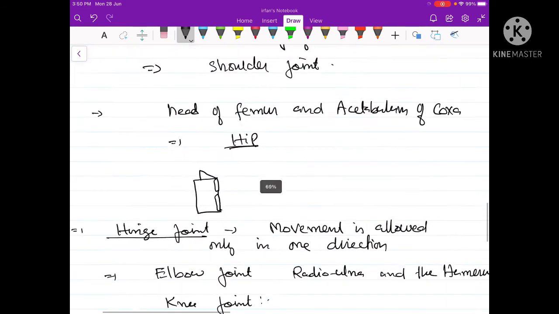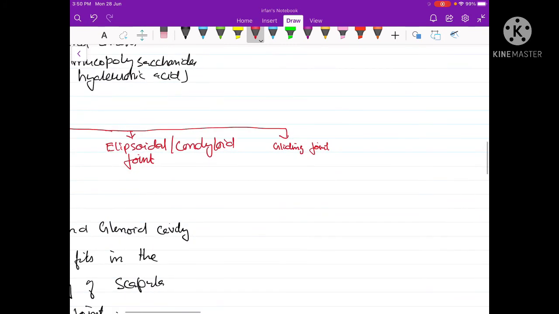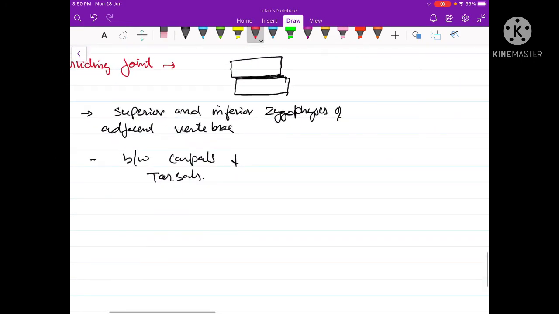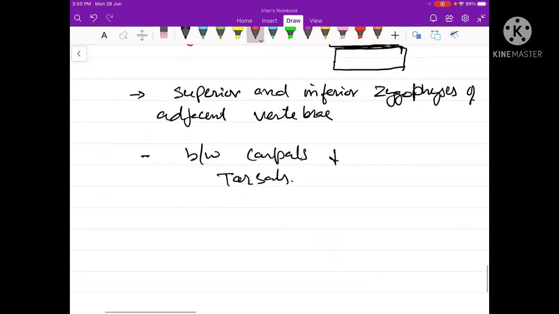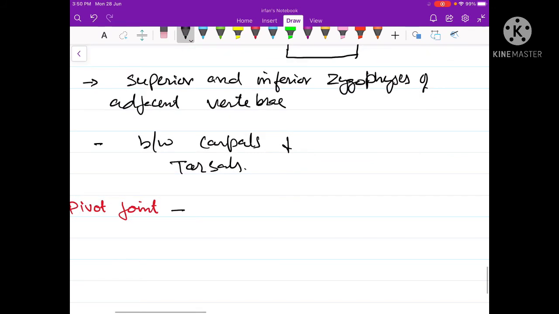Another type of synovial joint is the one that is called the pivot joint. A pivot joint is the one where one of the bones has a peg-like process and another bone is ring-like.